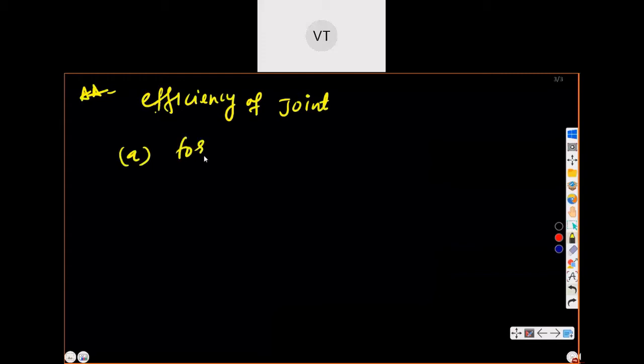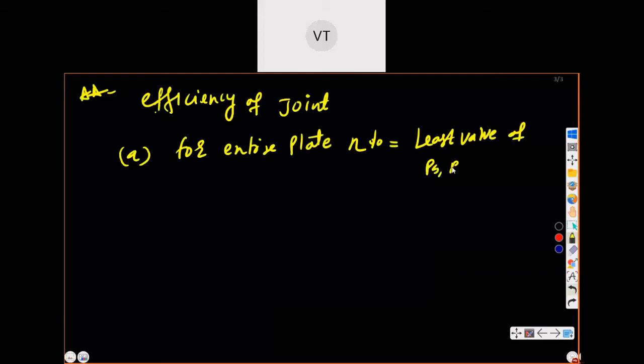For the entire plate, efficiency is denoted by the letter eta, and it is equal to the least value of PS shearing, PB bearing or PT tearing.